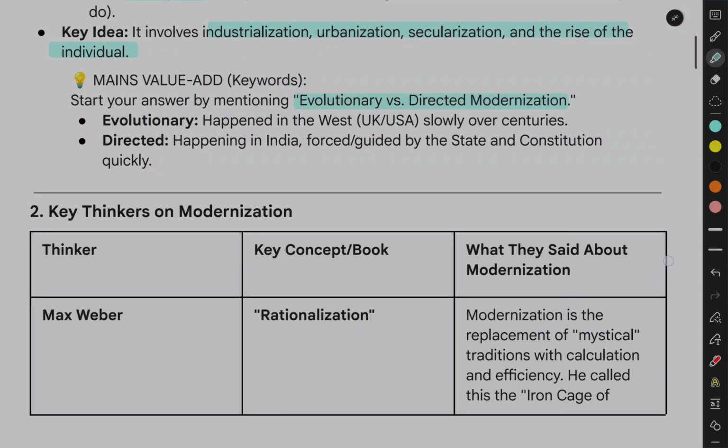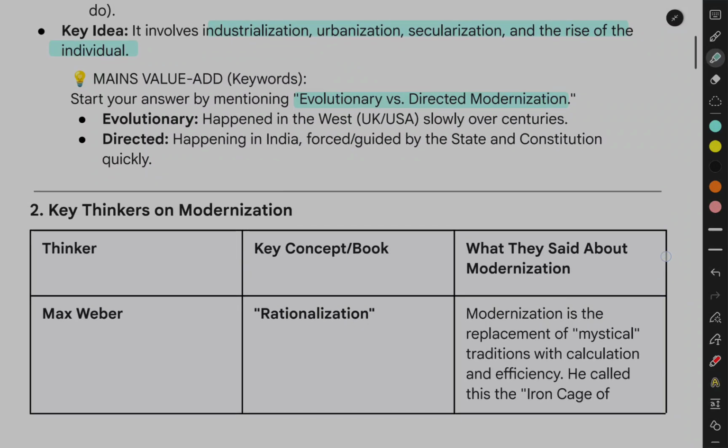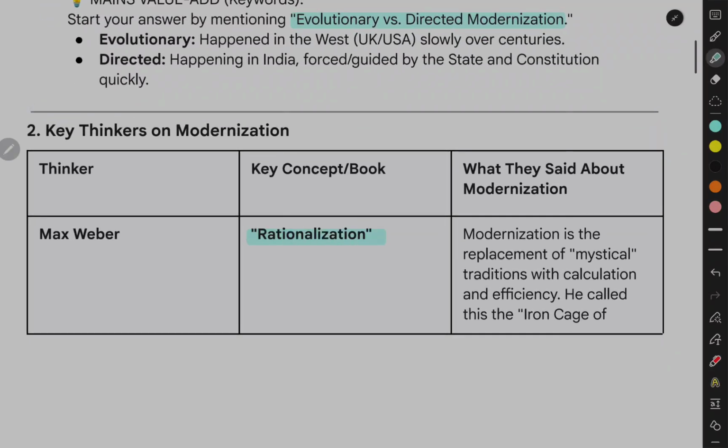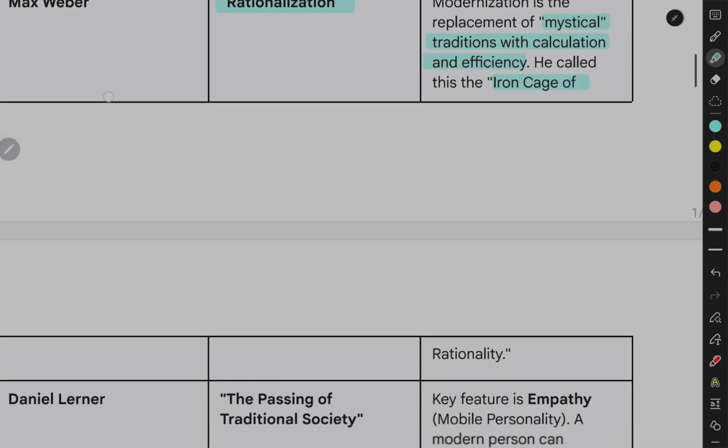2. Key thinkers on modernization. Thinker, key concept, book, and what they said about modernization. Max Weber: rationalization. Modernization is the replacement of mystical traditions with calculation and efficiency. He called this the iron cage of rationality.